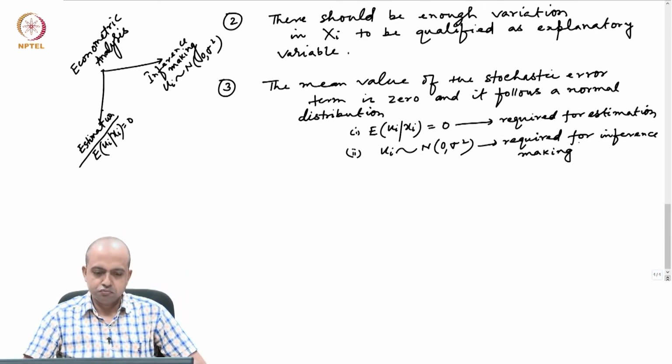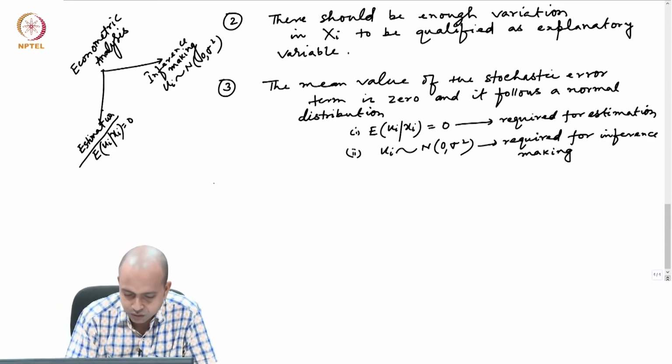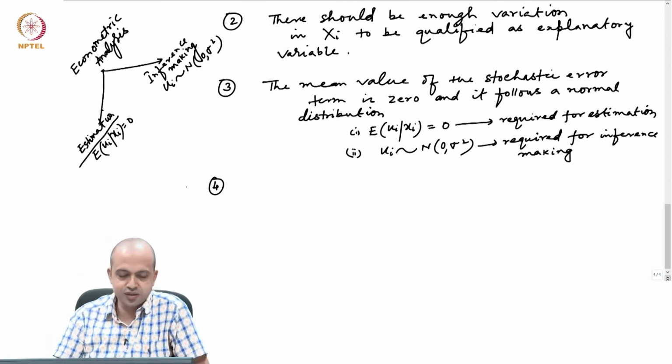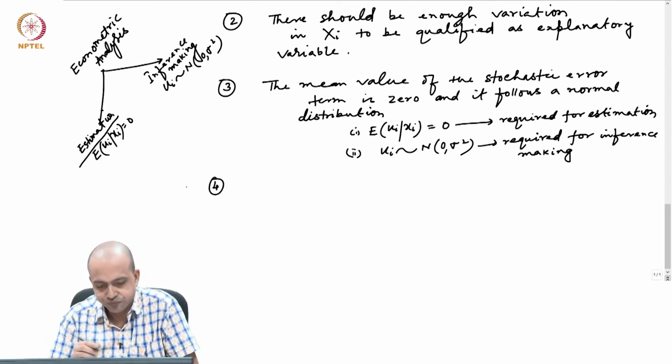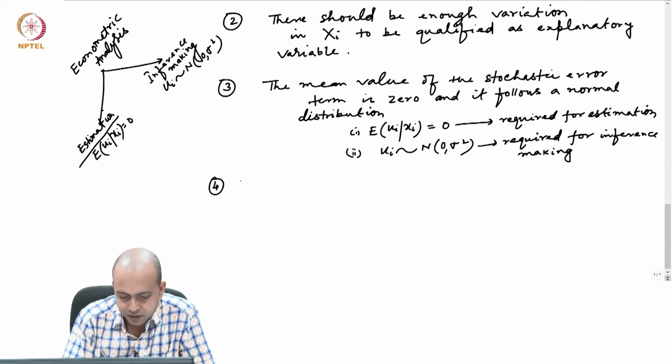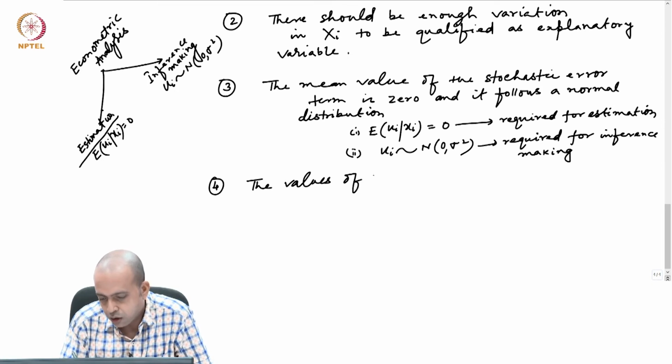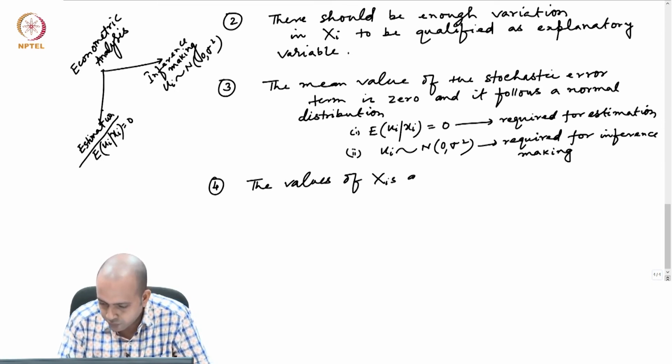Then the fourth assumption, which is again very important, says that the values of xi's are fixed over repeated sampling.